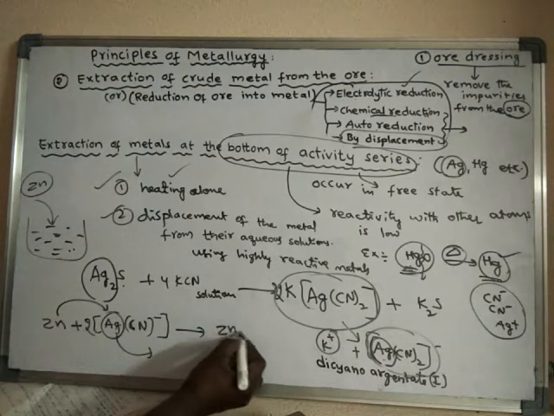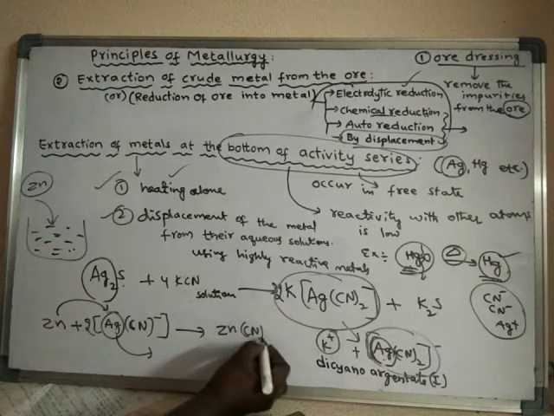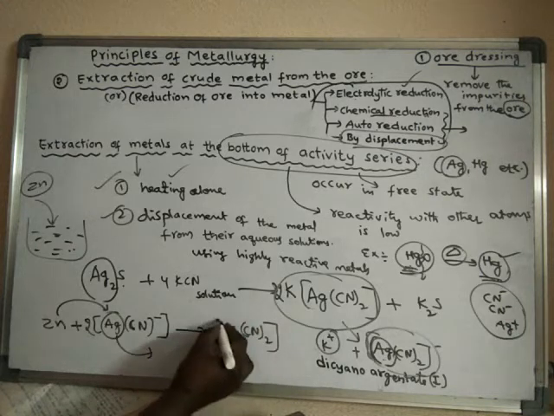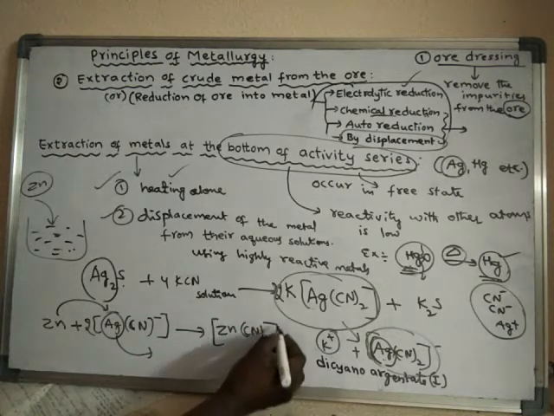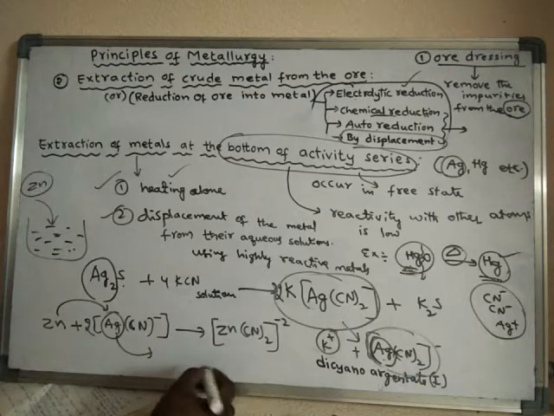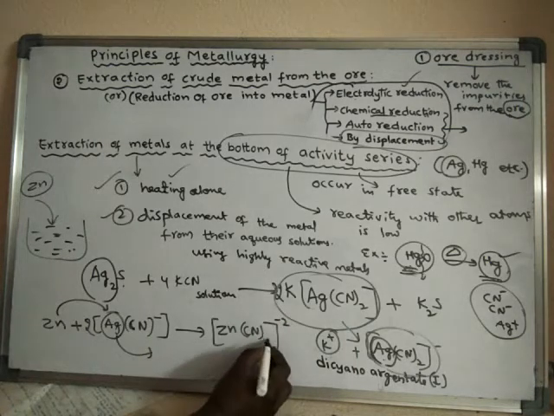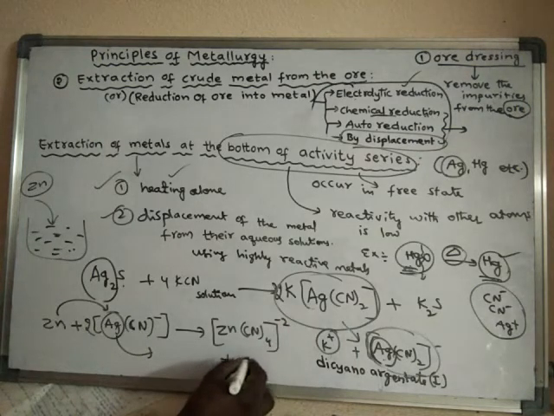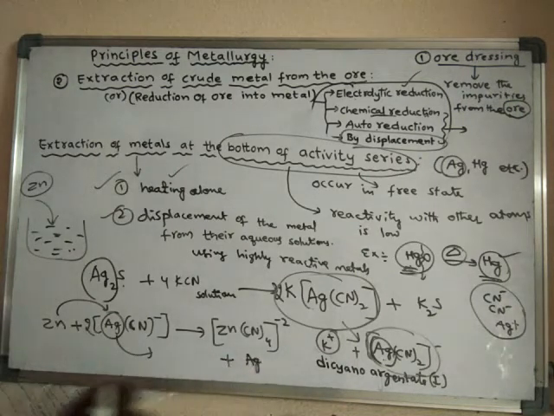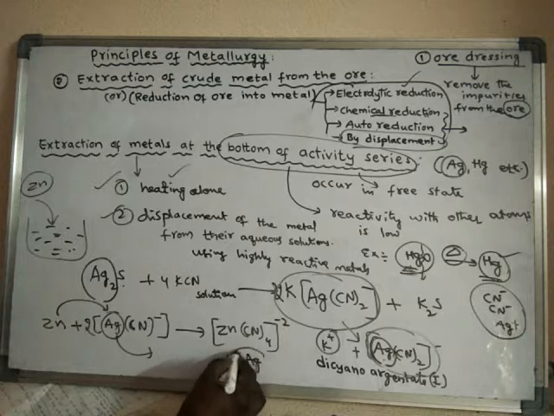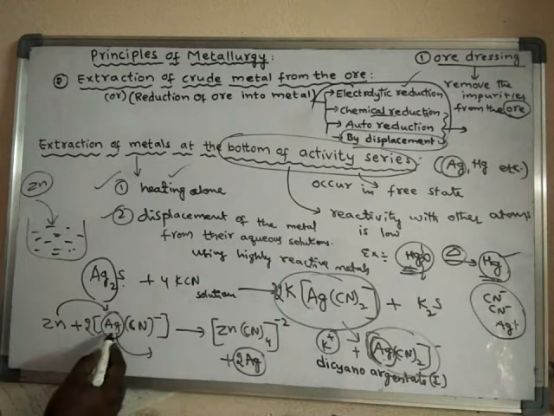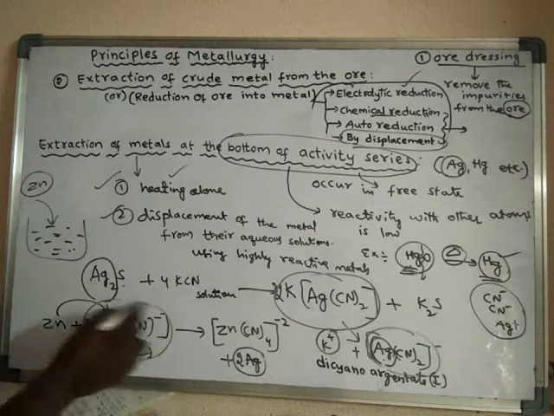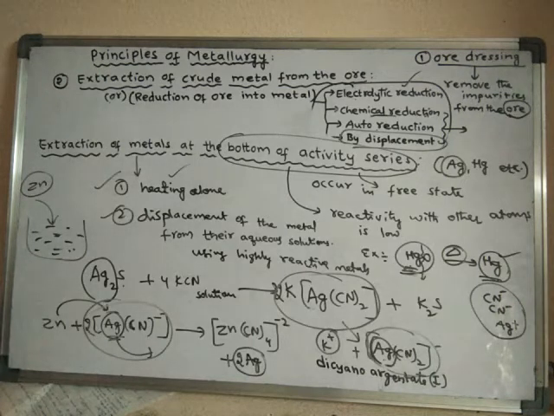That means zinc will sit in the place of silver, and silver metal is obtained. That means the silver metal is displaced from the salt of its ore by a highly reactive metal.